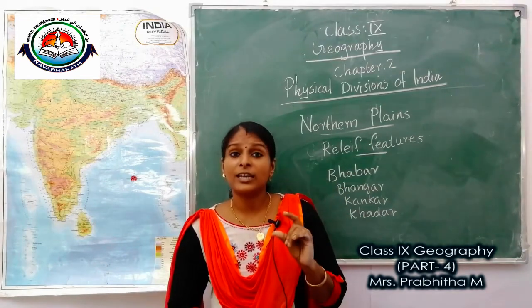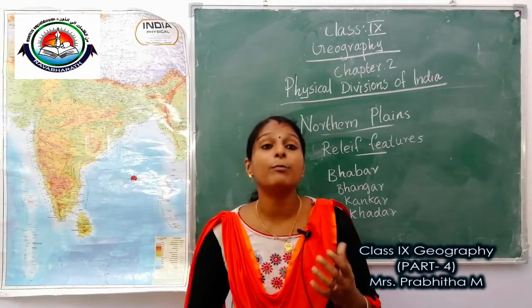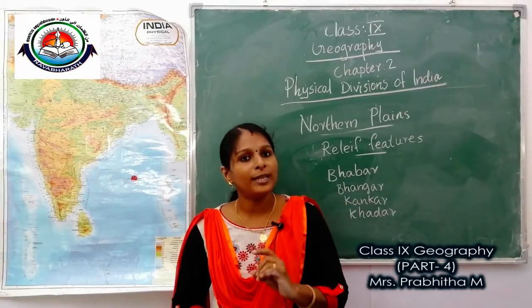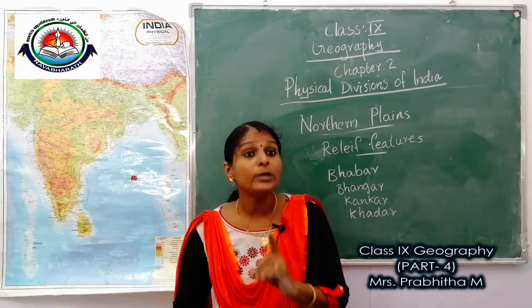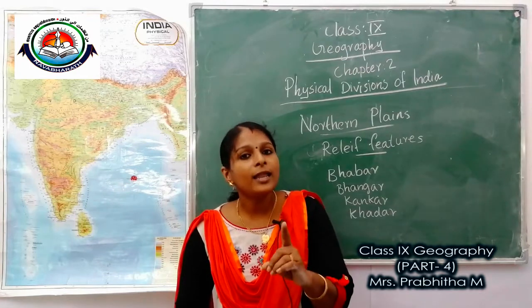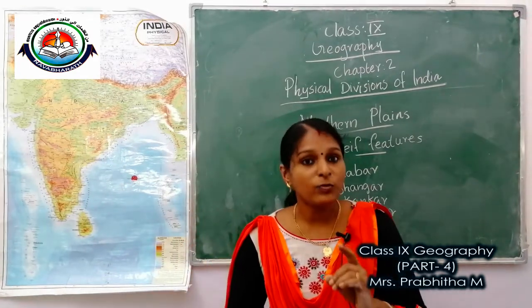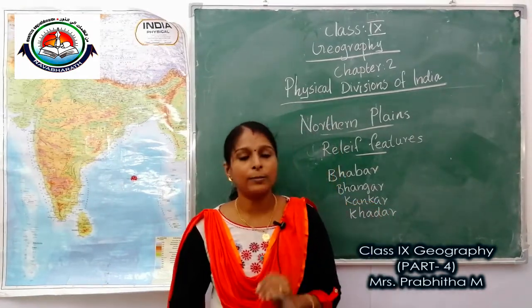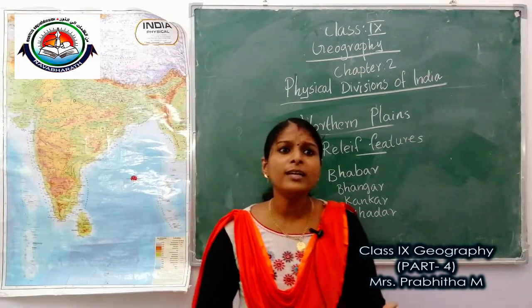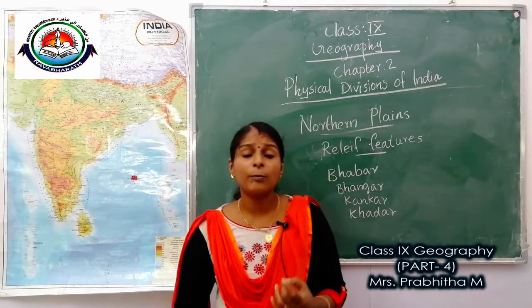Bhabar means the rivers, after descending from the mountains, deposit pebbles in a narrow belt of about 8 to 16 kilometers in width, lying parallel to the slope of the Shivalik. It is known as Bhabar. Then all the streams disappear in the Bhabar belt.